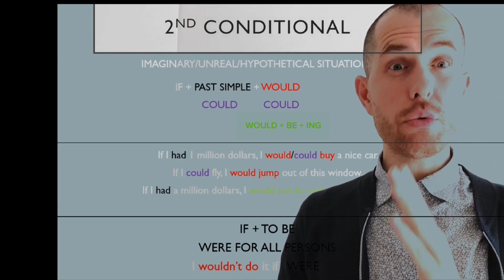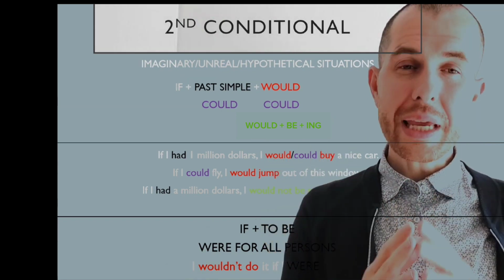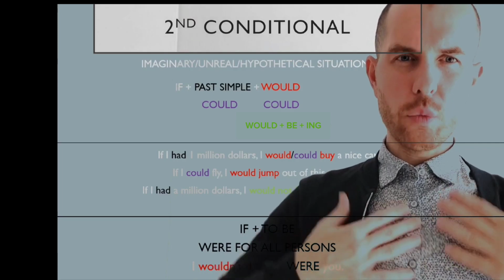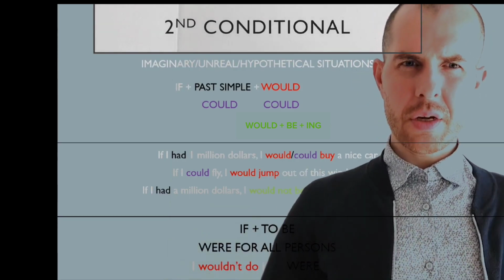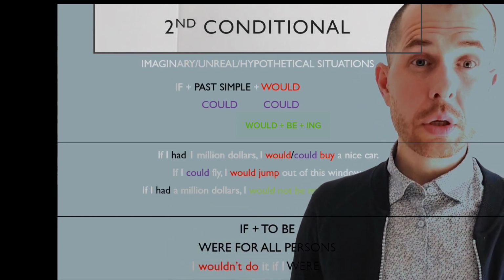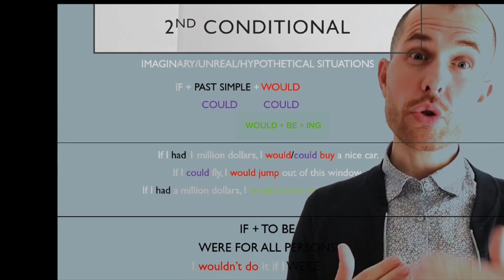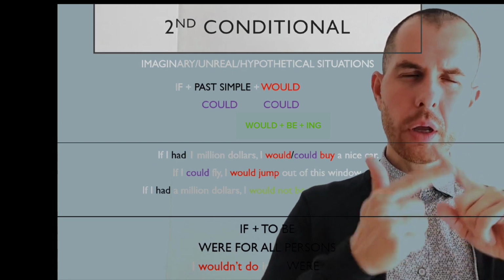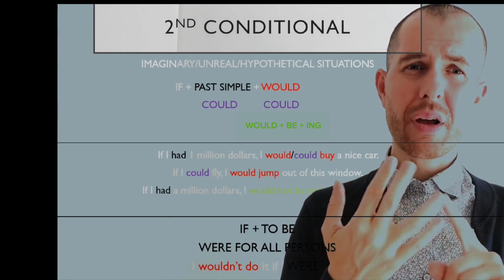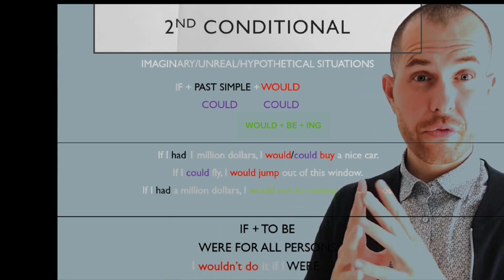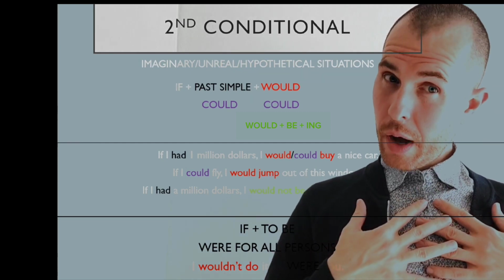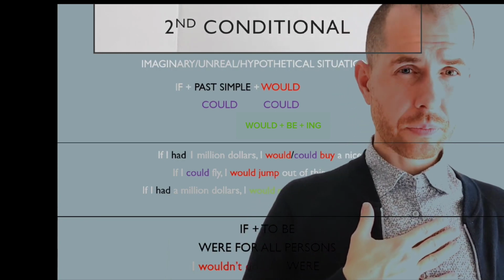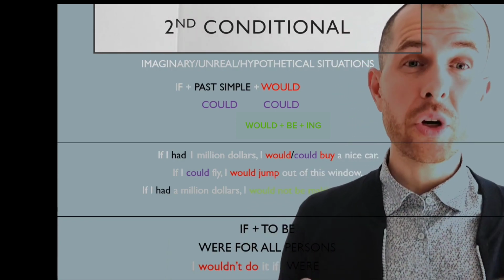When we use to be in the if part, we can use the normal past tense. For example, if I was a Jedi, I could use the Force, but it's very common to use were in all the persons. If I were, if you were, if he were, if she were, if it were. For example, if I were a millionaire, I wouldn't be making these videos. That's where the phrase, if I were you, comes from.